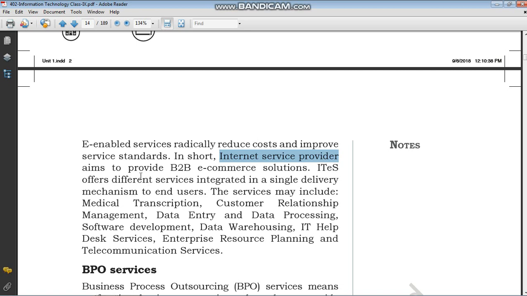Okay, so ITES offer different services integrated in a single delivery mechanism to the end user. The services may include medical transcription and customer relationship management. ITES means the services of business organizations that help other business organizations do their work much better and more smoothly, with less money and less time. Okay, fine. Thank you.